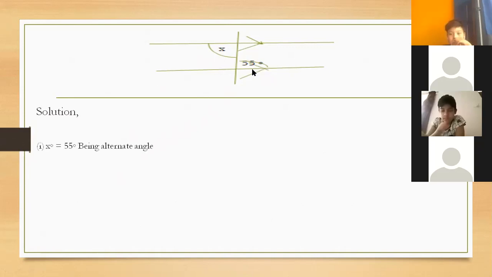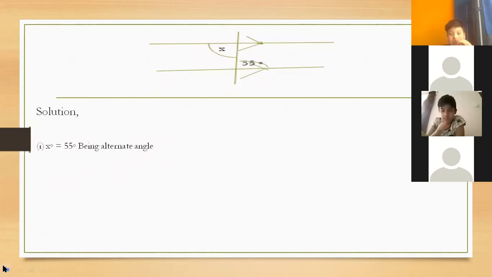These angles are alternate interior angles. Very good. And alternate angles will be equal because these two lines are parallel. That is the only answer. Understood?